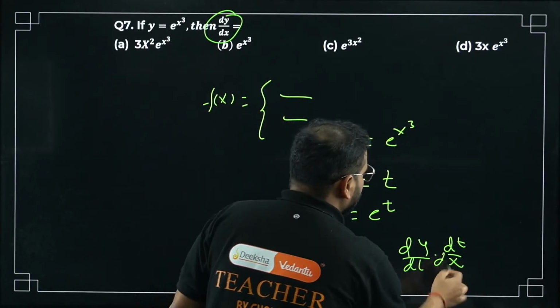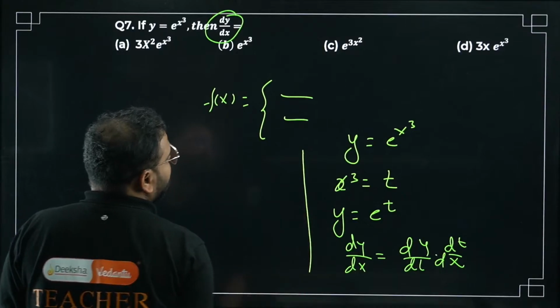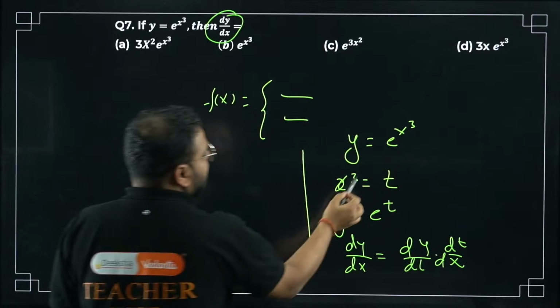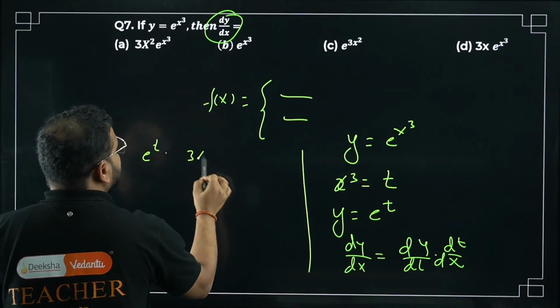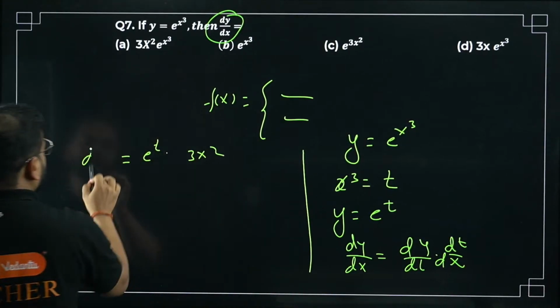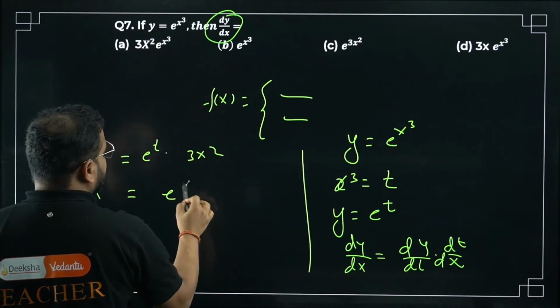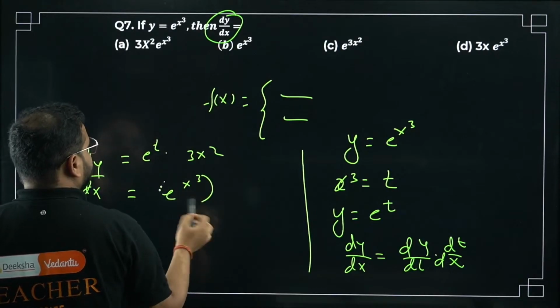Correct, na? When you do that, what will happen? Think about it. What will happen, sir? It will become e power t as it is, and you have to differentiate x cube also, which will be 3x square. If you write the answer for this, check this out. You're gonna get this as e power t is what? So e power x cube and 3x square.